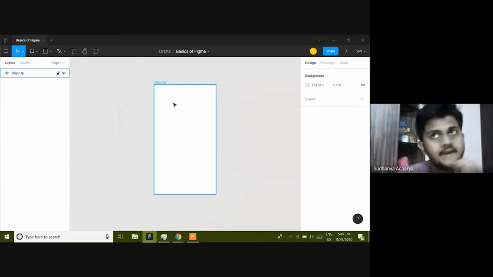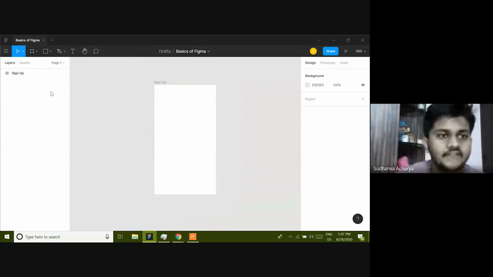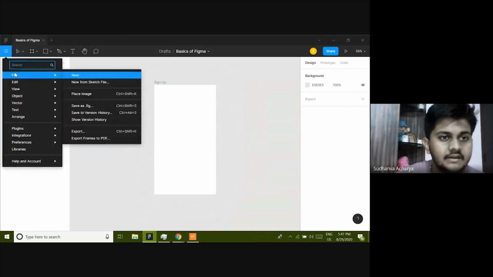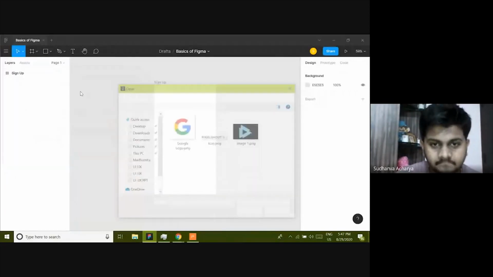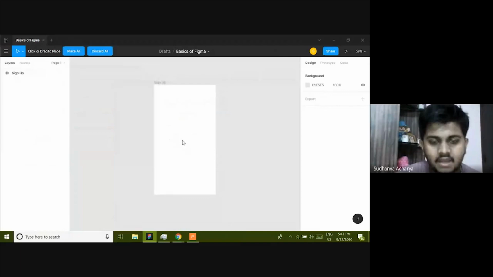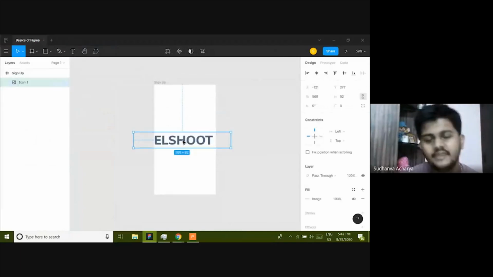Now for a sign up app, I need a company logo, so I will just import it to this file. I'll go here to the search menu, and here we have file and place image, or you could use the hotkey Control Shift K. Place image, and then I'm going to place this icon. Now it's big, so I'm going to resize it.